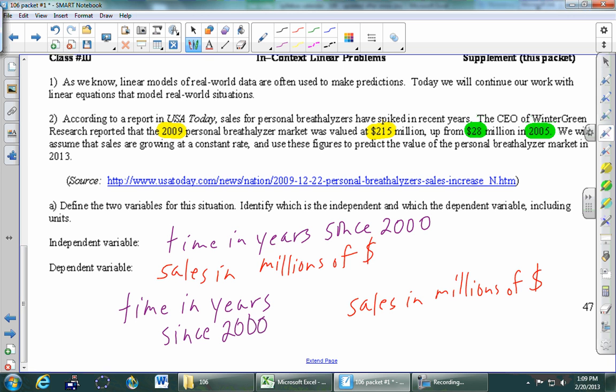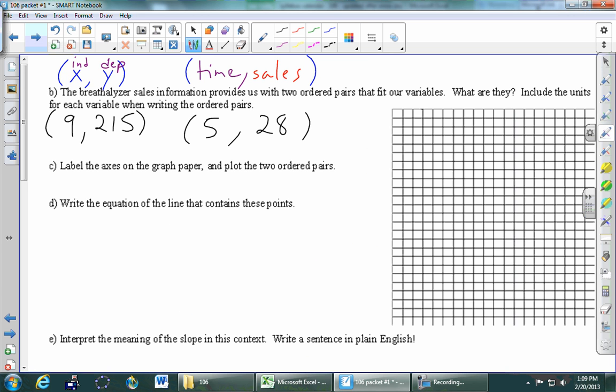Okay, so we've now got our two ordered pairs, 9, 215 and 5, 28. We're going to go over here to part C. It says label the axes and then plot the two ordered pairs. So is this a good idea or a bad idea? 1, 2, 3, 4, 5. Why is that bad? Yeah. What are we trying to get to on the y-axis here? Trying to get to 215. So you better make sure you get up to at least 215.